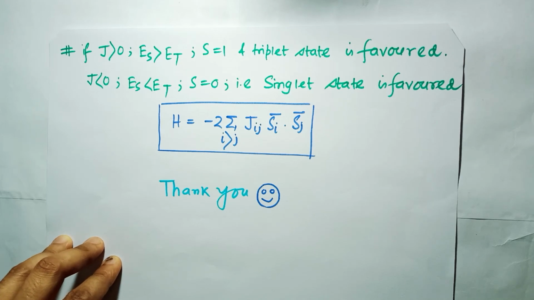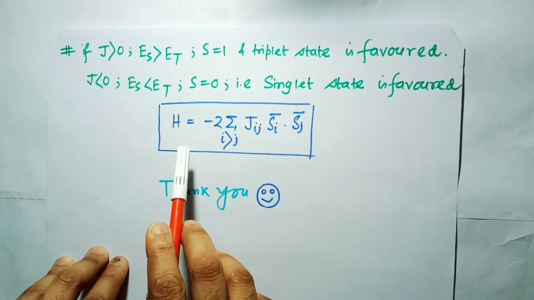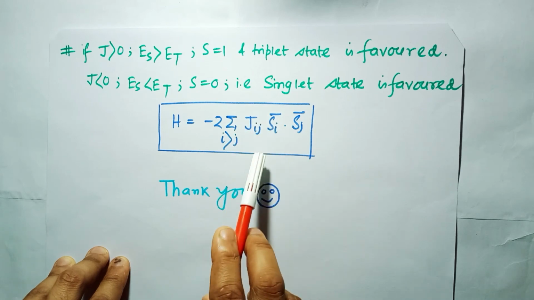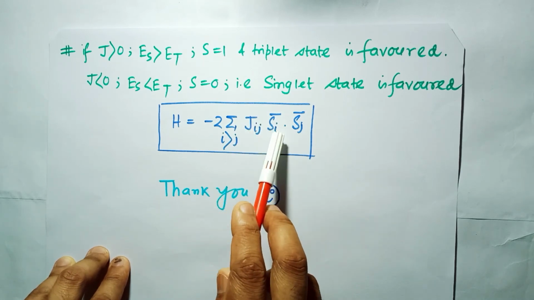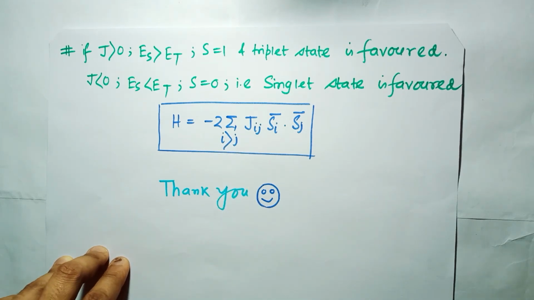When applying the above formalism for all of the neighboring atoms, we can write the total Hamiltonian. H is equal to minus 2 sum over i greater than j, Jij, this is called the exchange integral or the overlap integral, Jij Si dot Sj. And the factor 2 here appears because the summation is over i greater than j to avoid the double counting. So from J greater than 0 we have seen that S is equal to 1, the triplet state, is favored, which has an antisymmetric spatial part. It minimizes the Coulomb repulsion between the two electrons by keeping them apart.